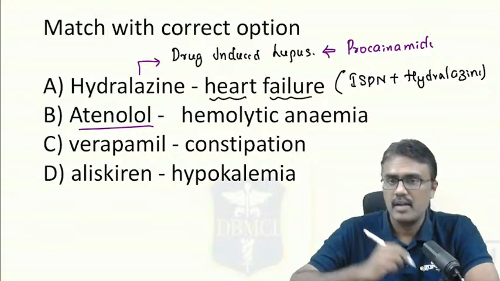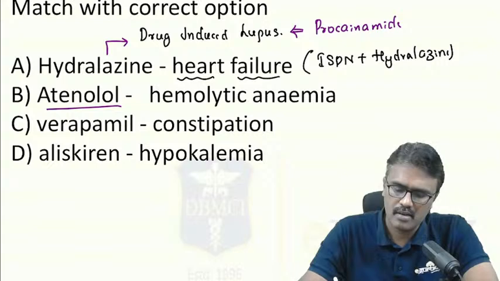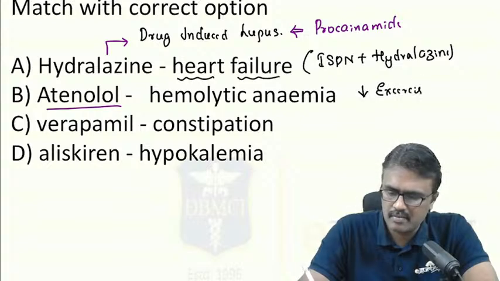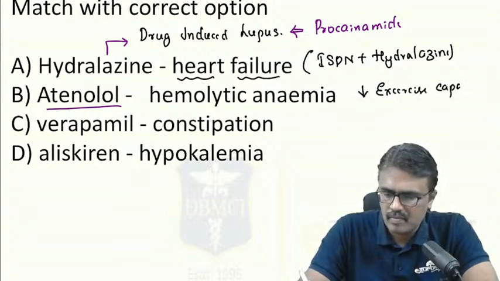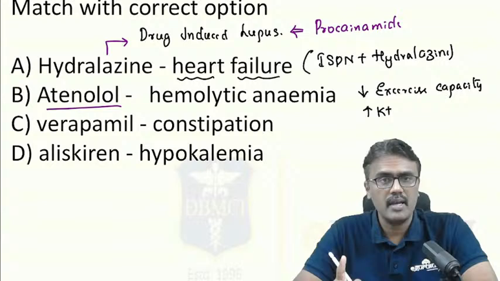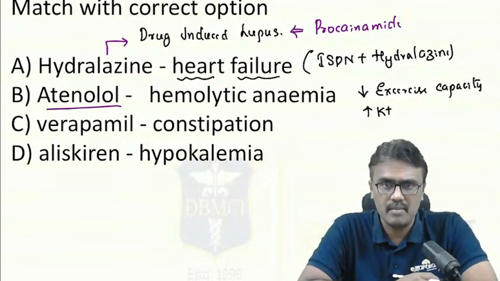Atenolol. Atenolol will not cause hemolytic anemia. Atenolol is a beta blocker. Any beta blocker, the problem is they can decrease exercise capacity. Not only that, they can increase potassium, hyperkalemia. Beta blockers, remember, cause hyperkalemia, but beta 2 agonists can cause hypokalemia.